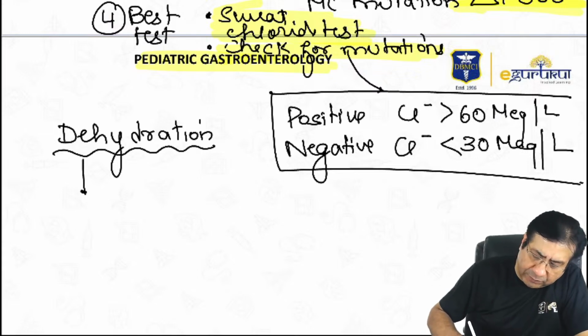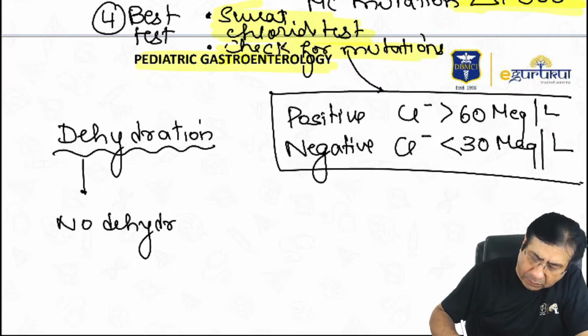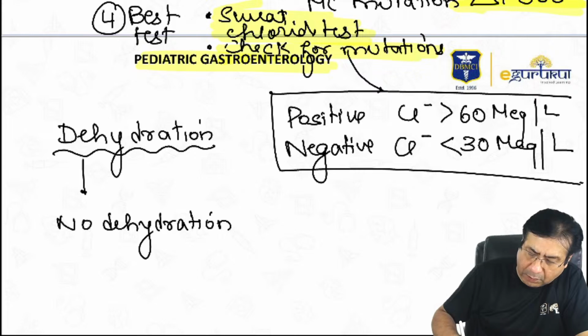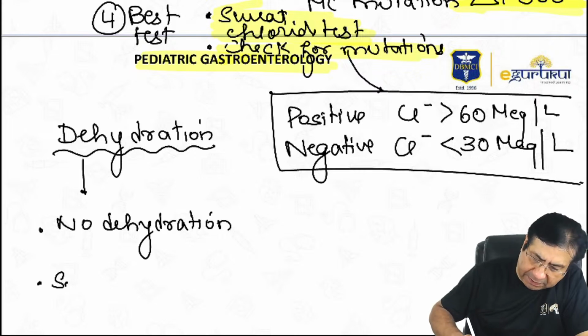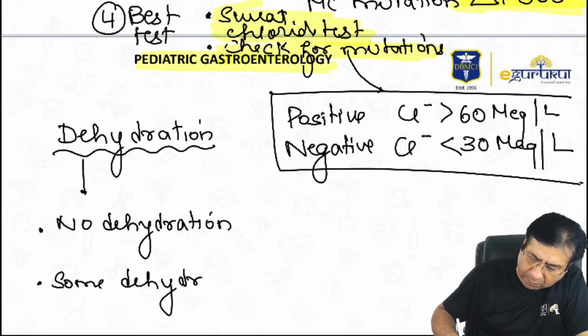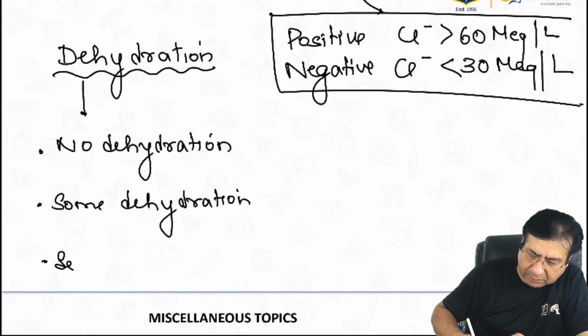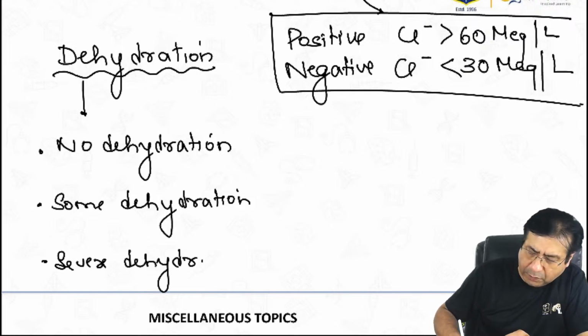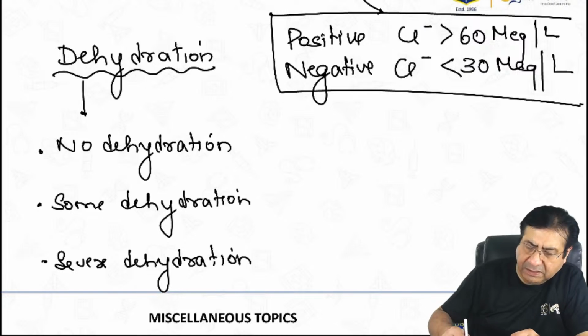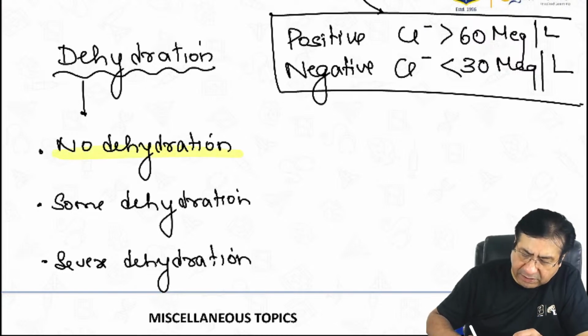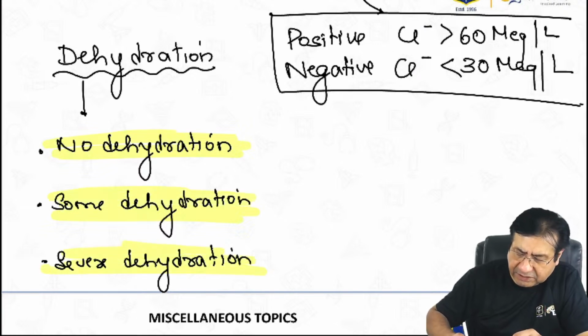There are three types of dehydration in children. One is no dehydration. One is some dehydration. And one is severe dehydration. So: no dehydration, some dehydration, and severe dehydration in children.